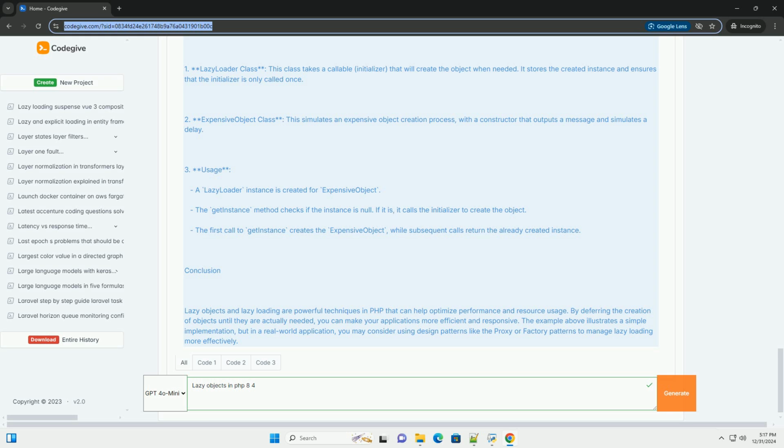Conclusion. Lazy objects and lazy loading are powerful techniques in PHP that can help optimize performance and resource usage. By deferring the creation of objects until they are actually needed, you can make your applications more efficient and responsive. The example above illustrates a simple implementation, but in a real-world application, you may consider using design patterns like the proxy or factory patterns to manage lazy loading more effectively.